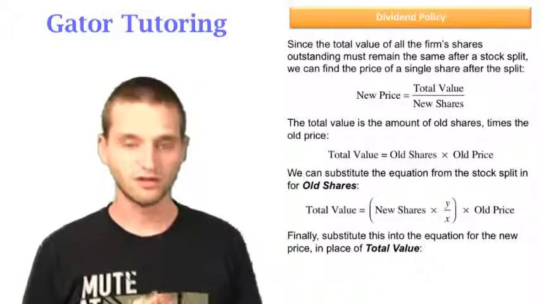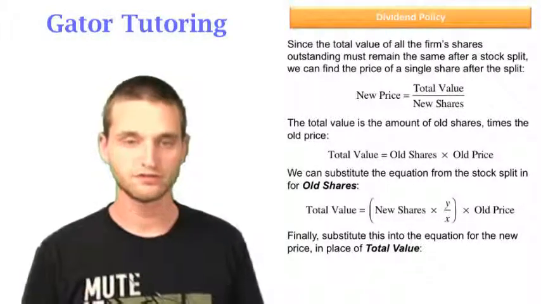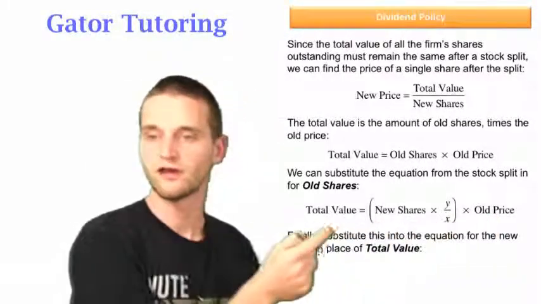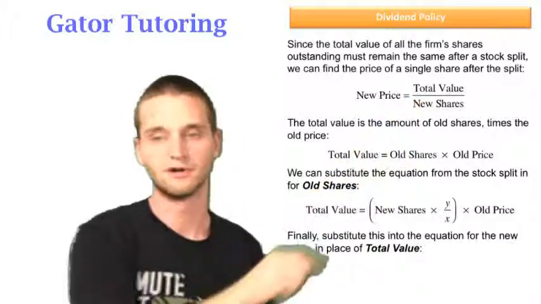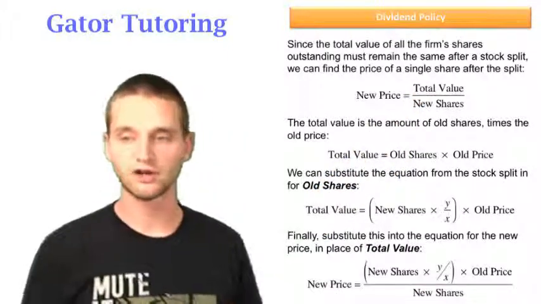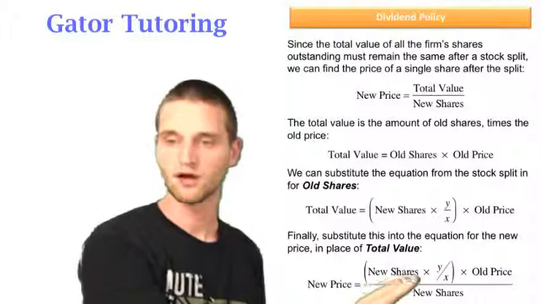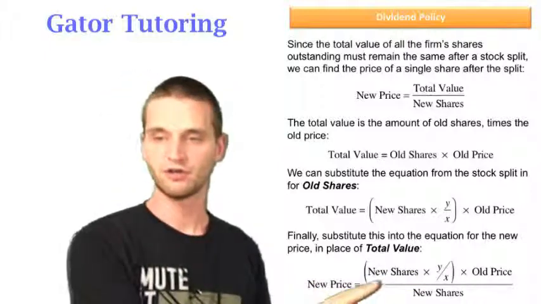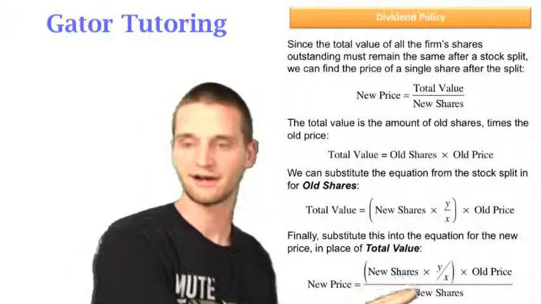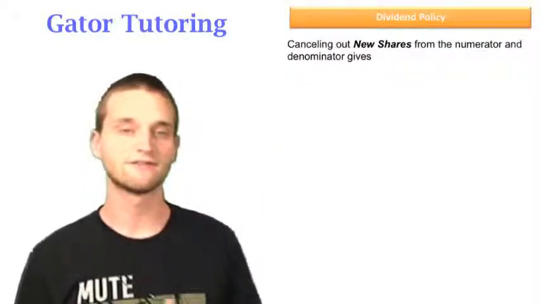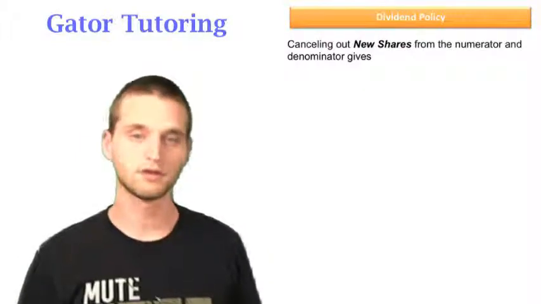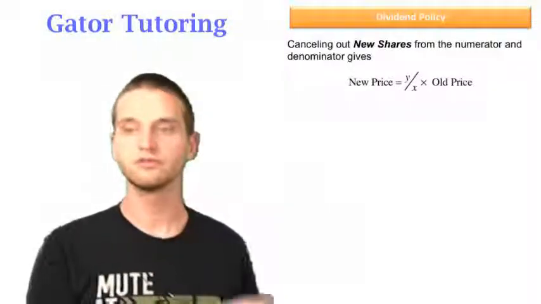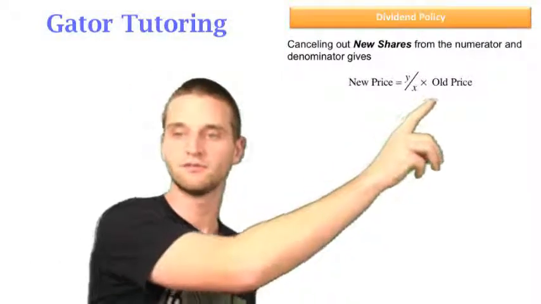Finally, substitute this into the equation for the new price in place of total value. So this whole expression right here equals total value, and we're going to plug it into this equation in the numerator. When we do that, we get new price equals new shares times Y over X times old price, divided by new shares. Well, we have new shares being multiplied by everything in the numerator and it's in the denominator. So after we cancel out new shares from both, this will give us the new price, the price after a stock split, equals Y over X times the old price.